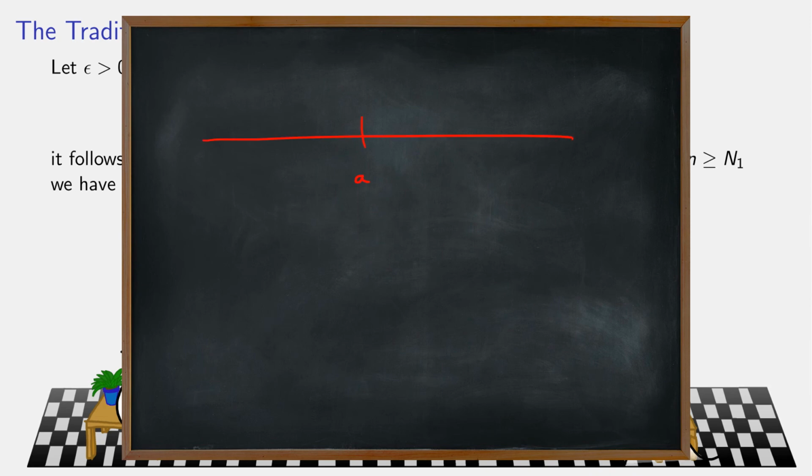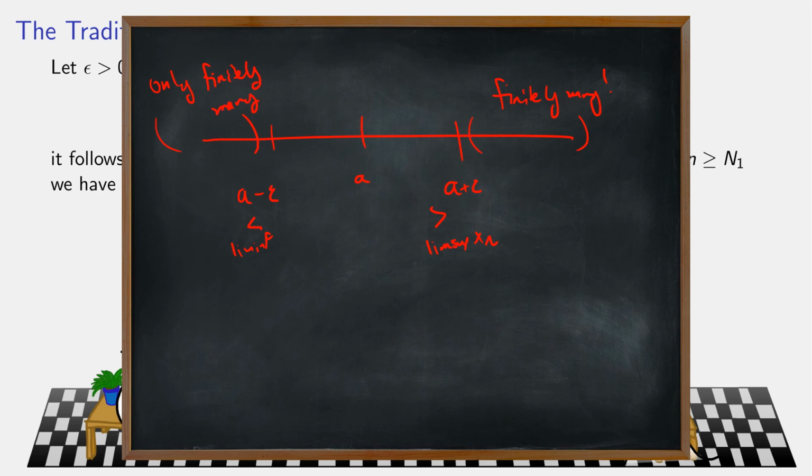If I represent what's going on here, A plus epsilon is bigger than the LimSup of the xn, which means only finitely many terms can be bigger than this. But A minus epsilon is smaller than the LimInf, which means only finitely many can be smaller than that. If there's only finitely many terms bigger than or equal to A plus epsilon, there was a last time it happened. And if there are only finitely many terms less than or equal to A minus epsilon, there's a last time that happened. If I go past both of those times, I'm trapped.